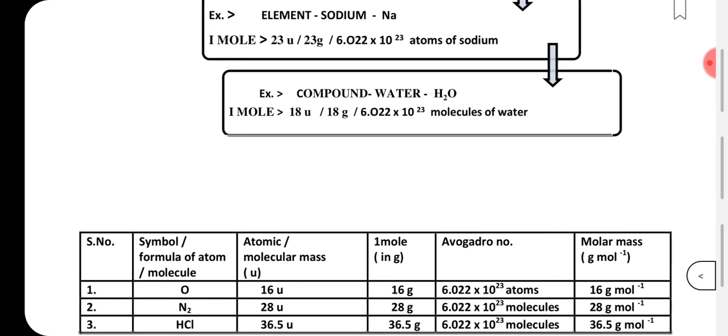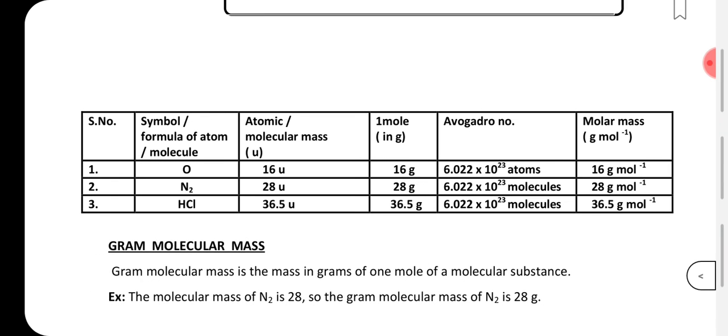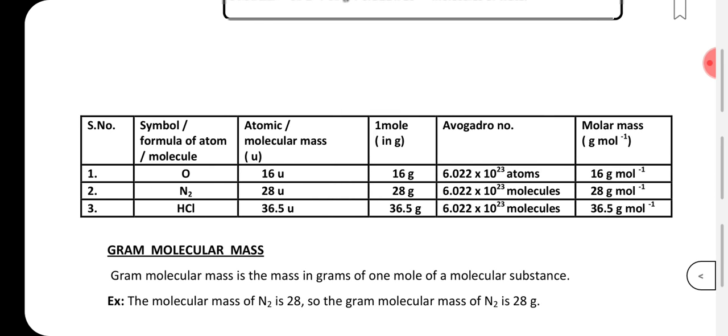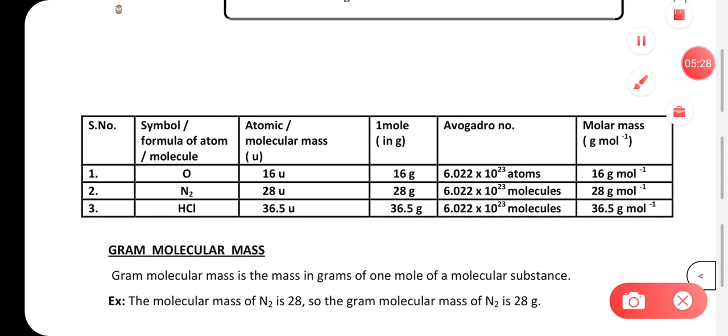Now you can see in this chart there are different atoms and molecules mentioned, and their atomic mass units are given, and 1 mole of each is going to contain Avogadro number of atoms or molecules. So let's say oxygen, what will its molar mass be? We'll be talking about molar mass also.